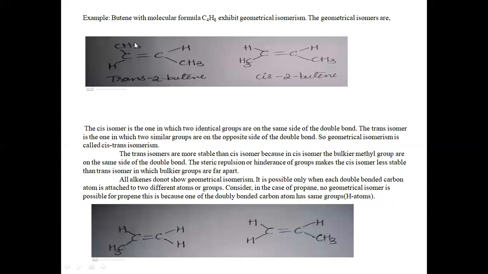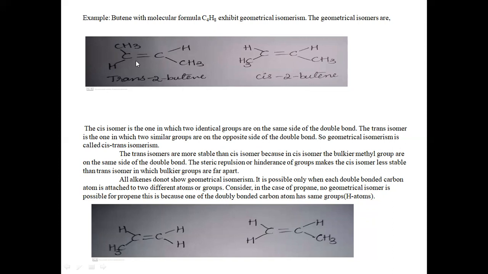For example, butene with the molecular formula C4H8 exhibits geometrical isomerism, and the geometrical isomers are trans-2-butene and cis-2-butene. We are taking the example of C4H8, that is nothing but a butene. The geometrical isomers of this butene are trans-2-butene and cis-2-butene.